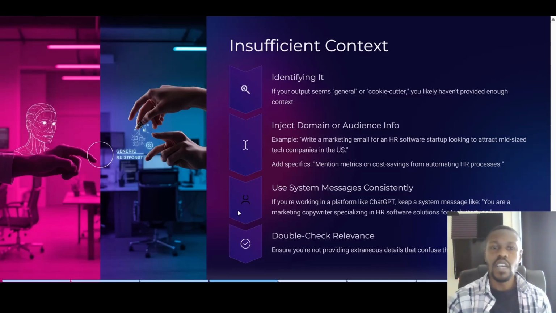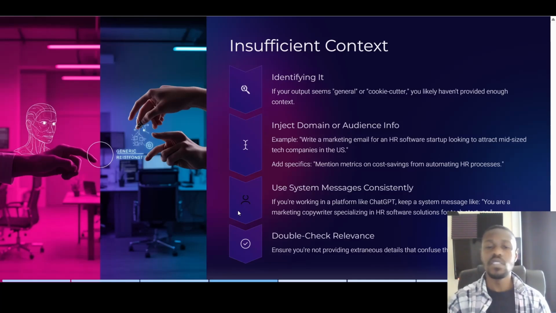Insufficient context, identifying it. If your output seems general or cookie cutter, you likely haven't provided enough context. Inject the knowledge domain or audience information. As an example: write a marketing email for an HR software startup looking to attract mid-sized tech companies in the US. Add some specifics in. Mention metrics on cost savings from automating HR processes.